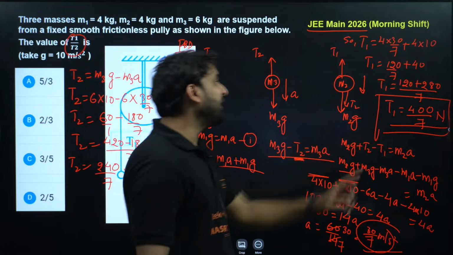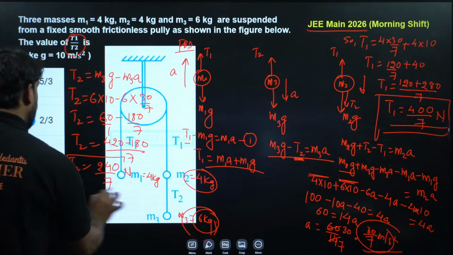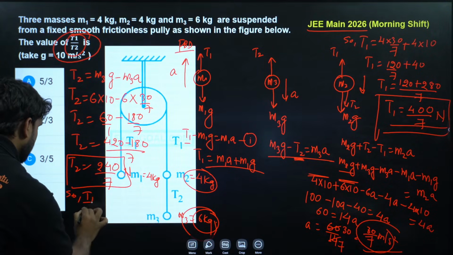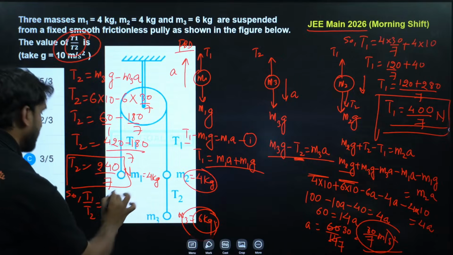Now you have T1 and you have T2, and we have to find out the ratio. So T1 divided by T2. T1 is what, my dear?